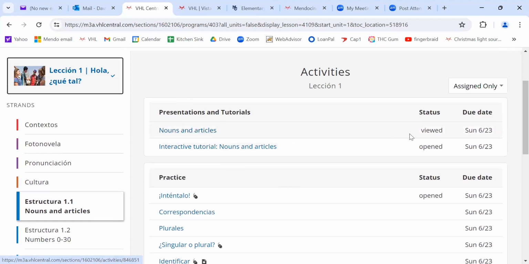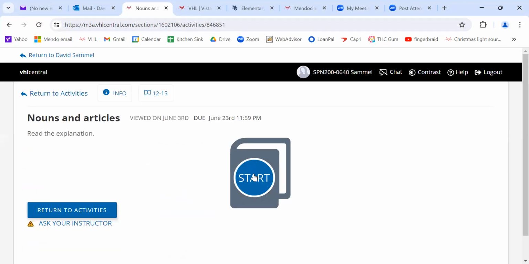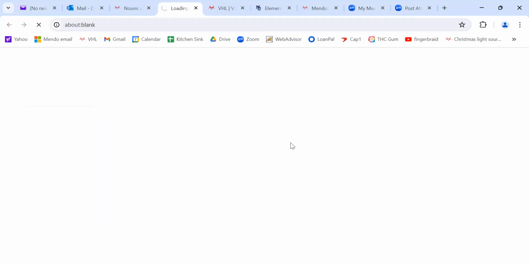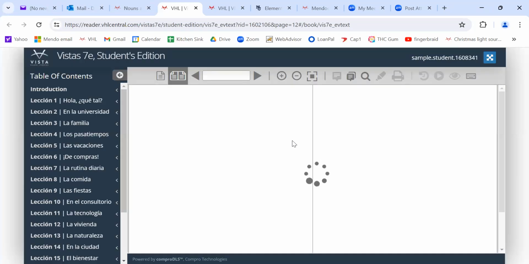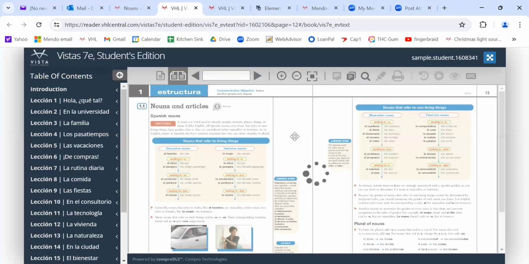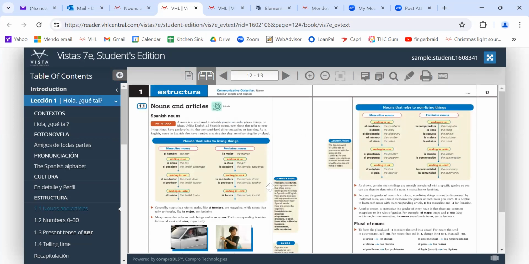Now, I want to show you, this is kind of important. Let's say this is your first assignment. Now, I already looked at this earlier, but I click on this and just click start. And there's actually nothing to do here. You just click on it and you get 1 point. But literally there's thousands of points. It's not that important, but this is your textbook. This is how you get to your textbook, and I'll show you another way too.